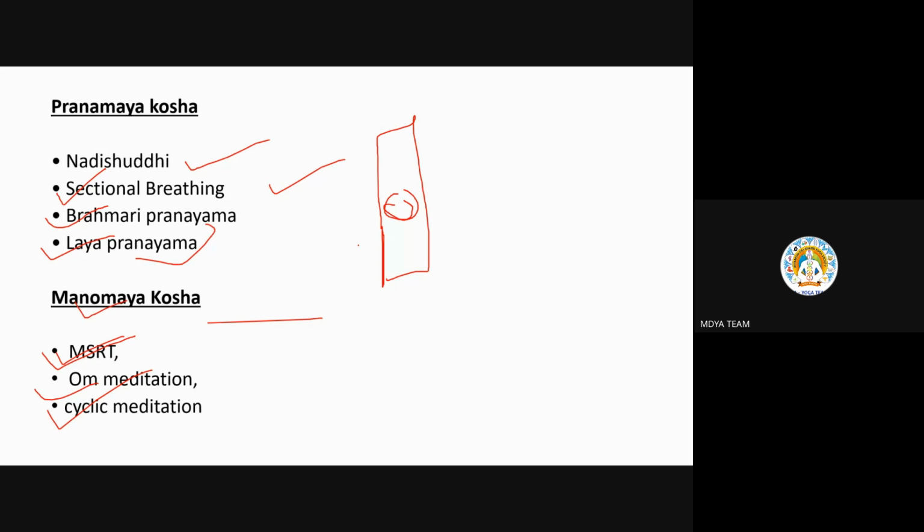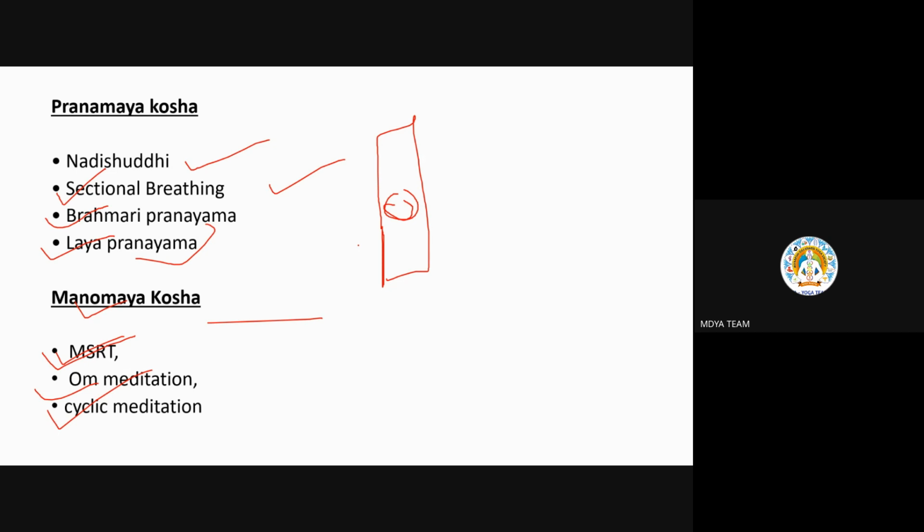Inhale, expand your chest. Exhale, shrink your chest. Inhale, expand. Exhale, shrink down. This is thoracic breathing.